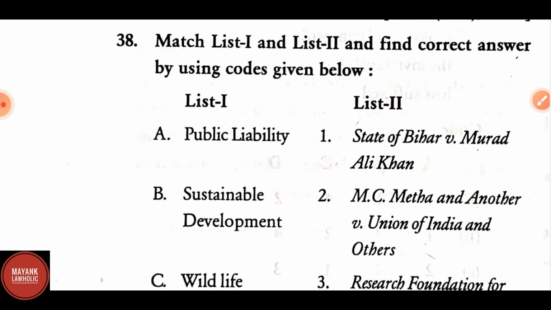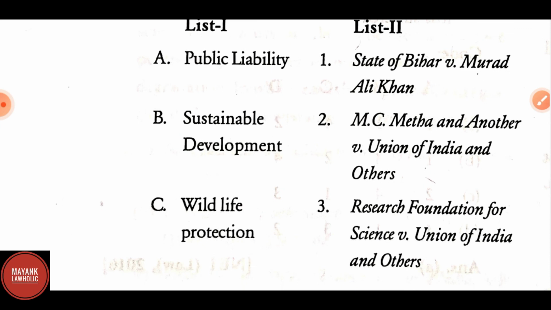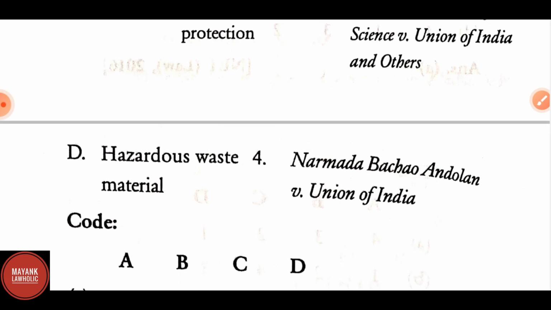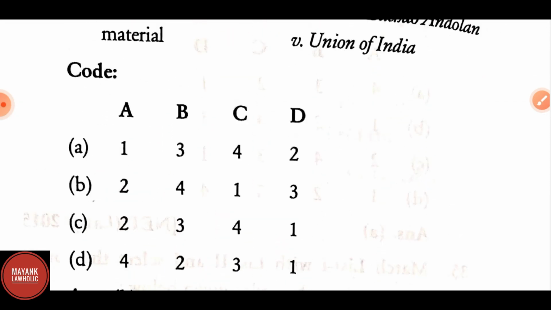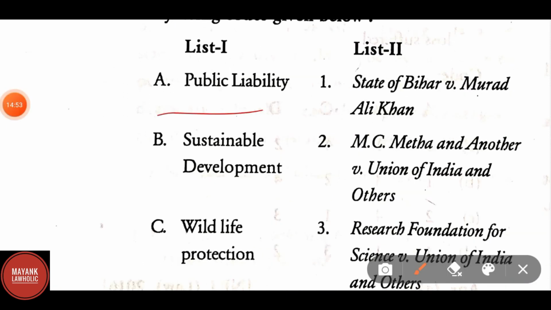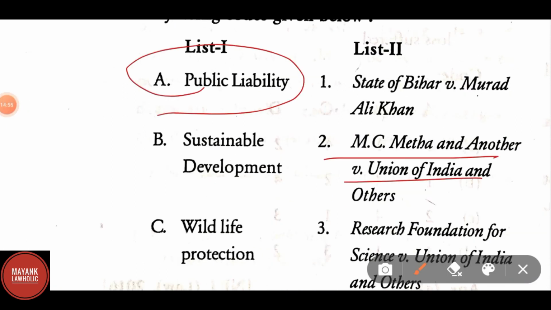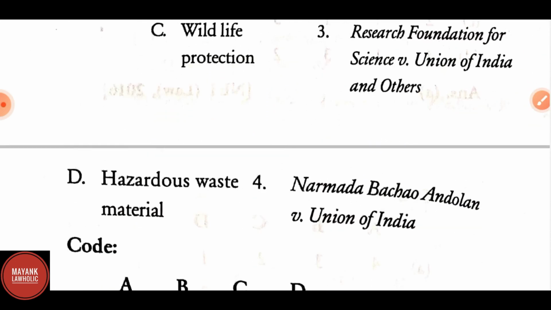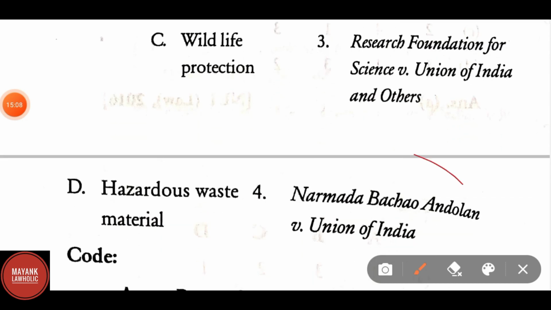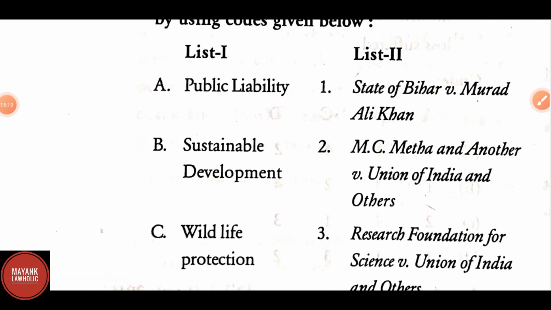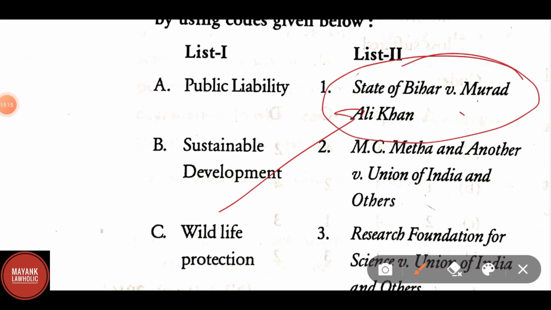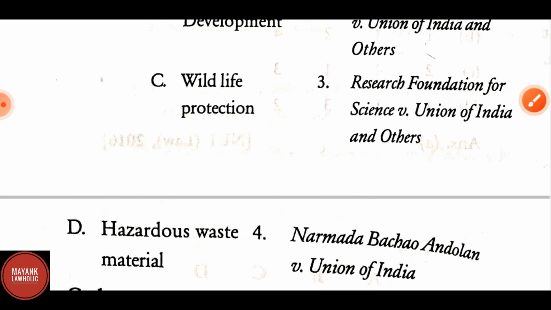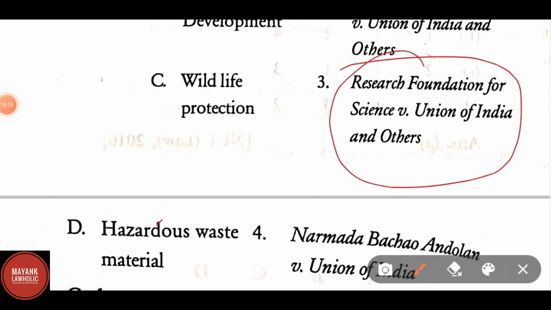Now let us look at the next question, which is also a match the following. List 1 contains options: A. Public liability, B. Sustainable development, C. Wildlife protection and D. Hazardous waste and material. The correct match in list 2 for public liability is MC Mehta and another versus Union of India and others. The correct match for sustainable development is Narmada Bachao Andolan versus Union of India. For wildlife protection, the correct answer is State of Bihar versus Murad Ali Khan. Option D, hazardous waste material: the correct answer is Research Foundation for Science versus Union of India.